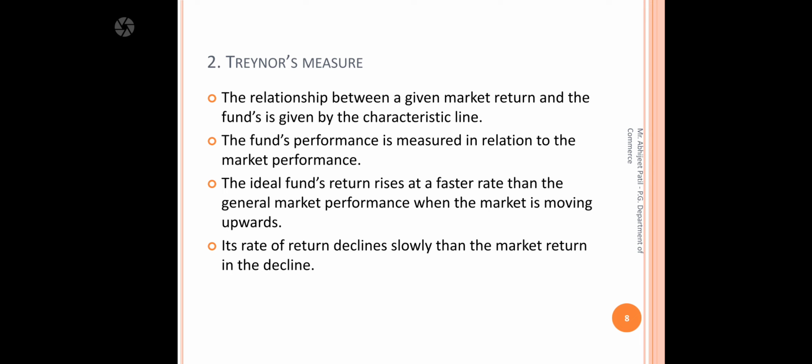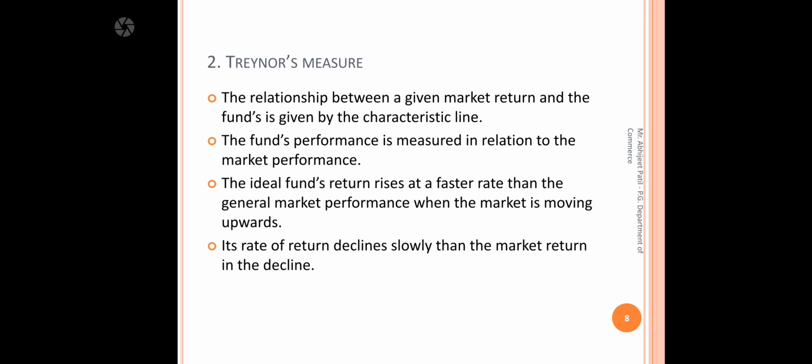To measure market performance, Treynor's measure uses not standard deviation but the beta value. So beta will be used to measure the systematic risk. The ideal fund's return rises at a faster rate than general market performance when the market is moving upward, because the fund performance is based upon the market. So how the market behaves determines how the fund performance is considered, and its rate of return declines slowly when the market return declines.